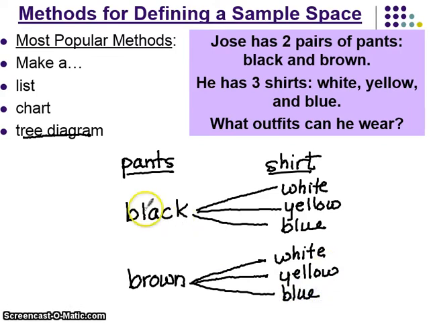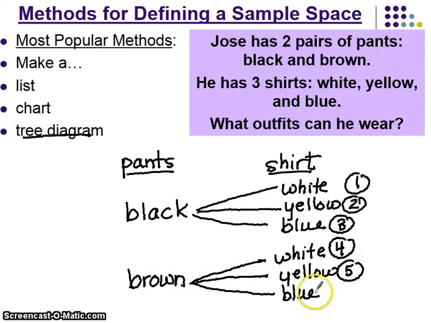Each one of these pathways shows one choice: black pants with a white shirt, black pants with a yellow shirt, black pants with a blue shirt, brown pants with a white shirt, brown pants with a yellow shirt, or brown pants with a blue shirt. 6 different outfit options.